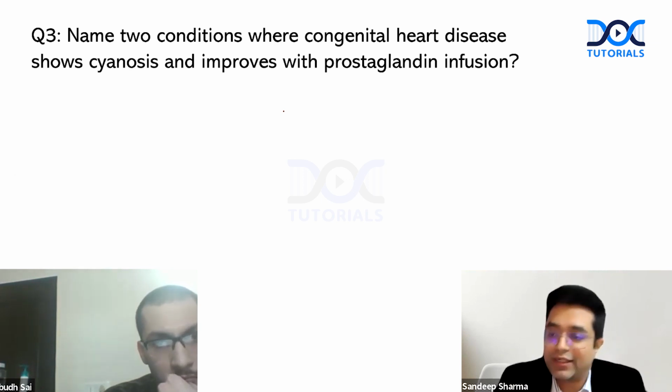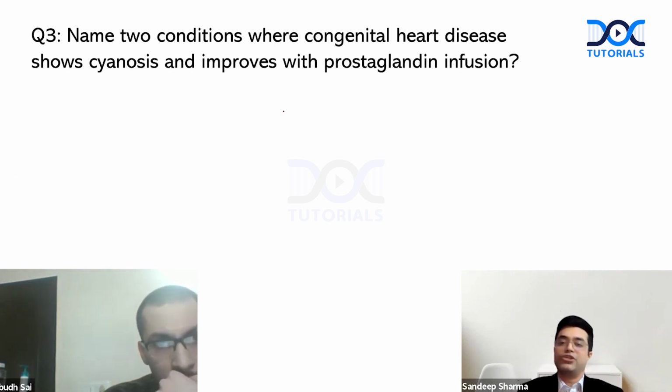You need to understand what are duct-dependent lesions, where survival is improved by giving prostaglandin. Normally, you want ductus arteriosus to close, but there are certain conditions you want it to remain open. All those conditions where survival is improved, we call it as duct-dependent lesion.